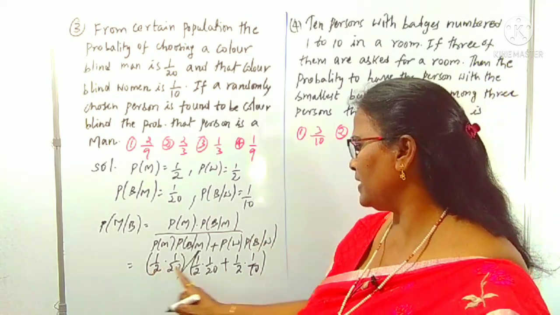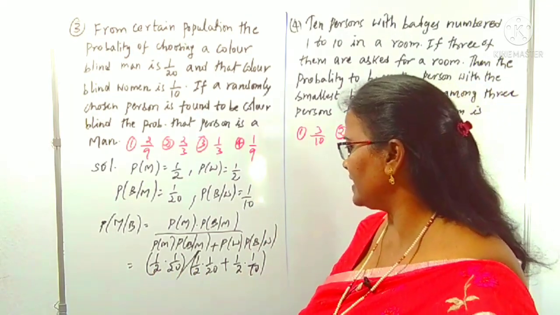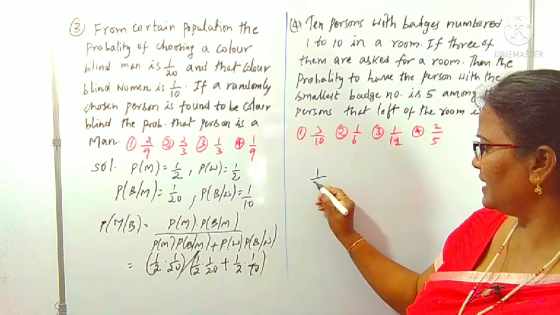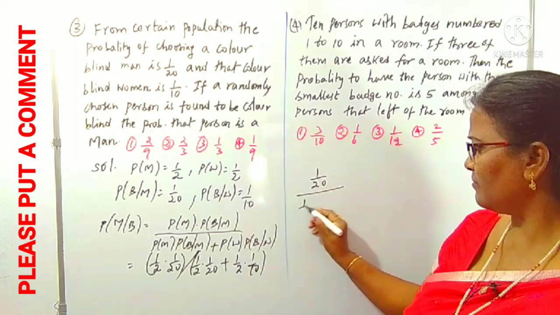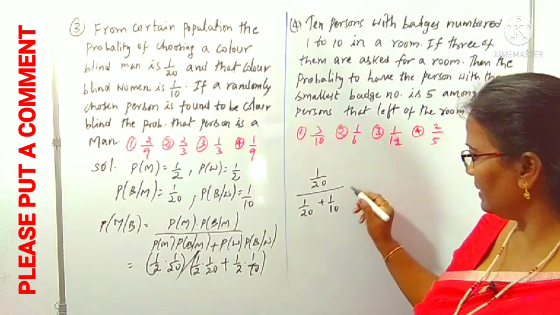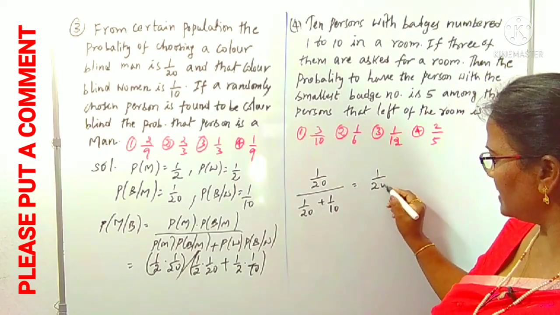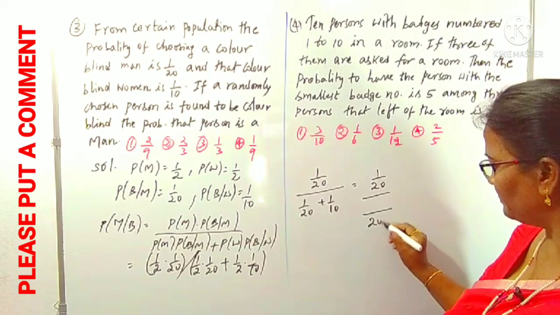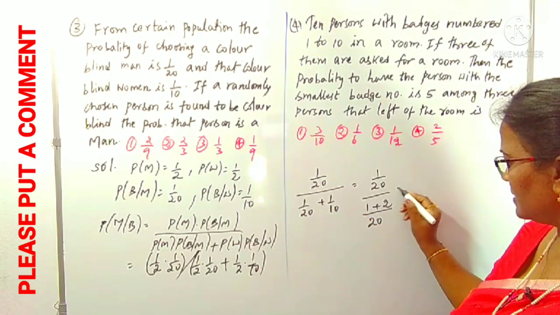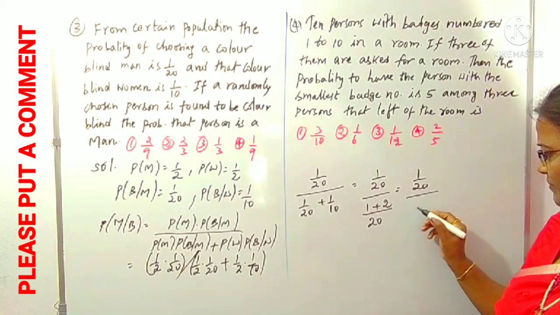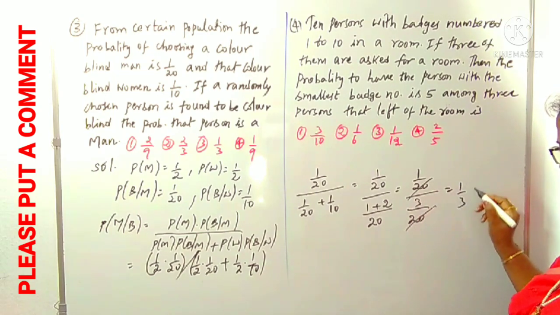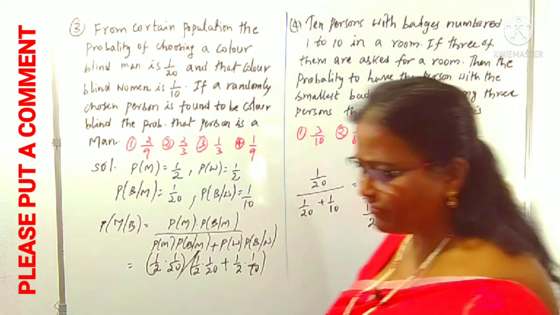In the numerator 1 by 2, the denominator also 1 by 2, gets cancelled. What is left over here? Numerator is 1 by 20. Denominator is 1 by 20 plus 1 by 10. Okay, you know, the numerator is 1 by 20. In the denominator, 20 is the LCM. In 20, 1 comes, plus in 10, 2 times comes. Therefore, 1 by 20 over 3 by 20. Clearly 20 gets cancelled. What do you get? 1 by 3. This is our required probability.